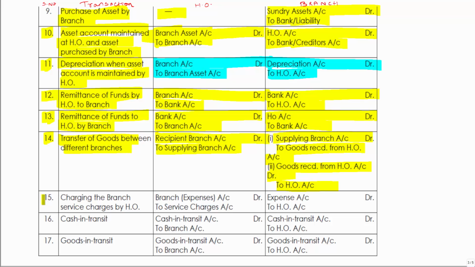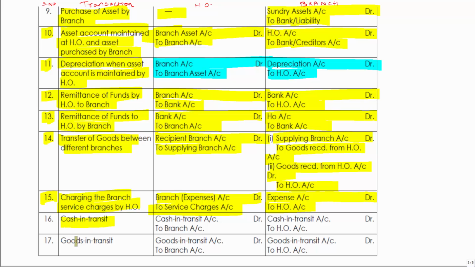Okay. Next, item 15, charging the branch services or charging the branch service charges by HO. So branch expenses, okay, that has been debited and service charges are credited. So they're all basically branch expenses and service charges incomes are booked. So as far as branch is concerned, the service charges are expenses. So expenses recognized, liability to HO, so HO account is created.